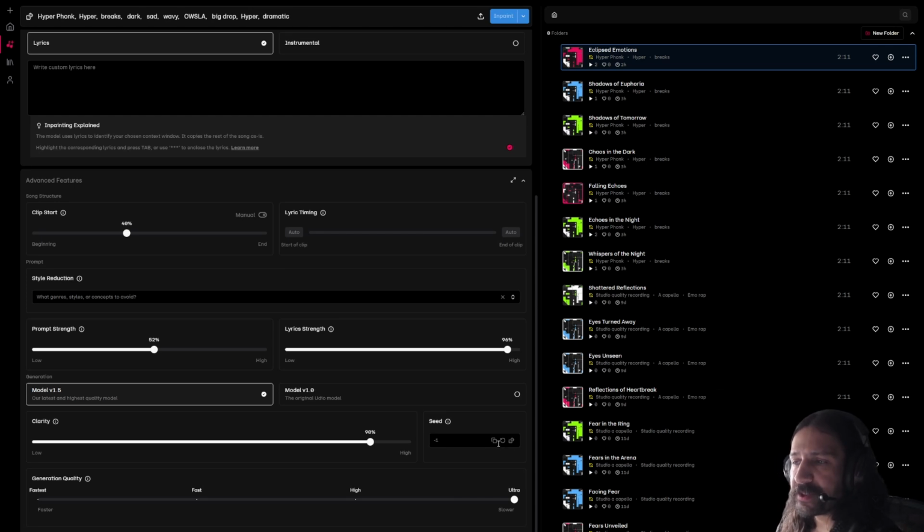Up above that, we have seed. This is where you can copy and capture the seed of a track, which should function similar to the persona option in Suno, but I don't think it's quite as good. At least that's my impression.